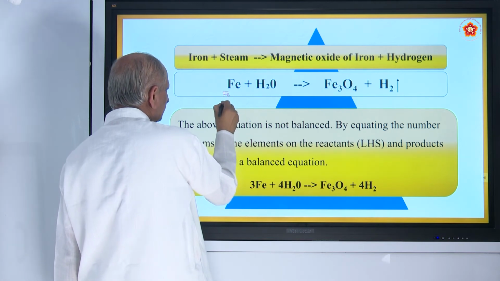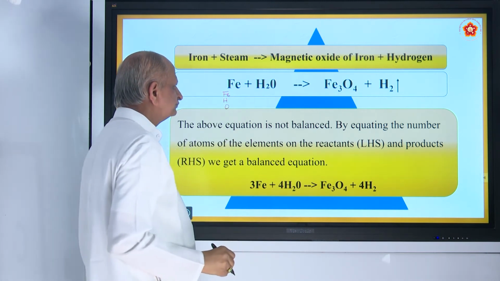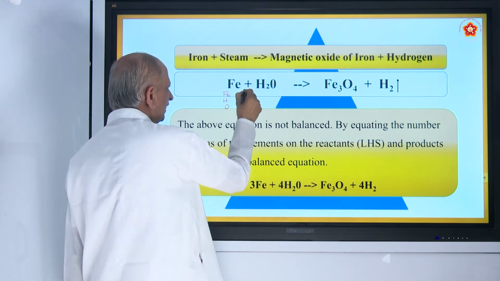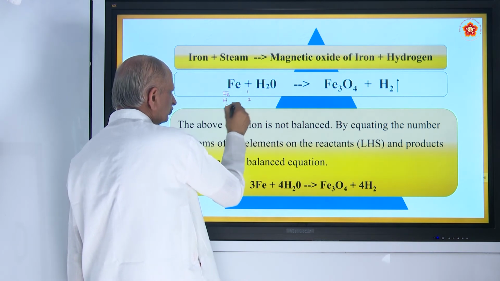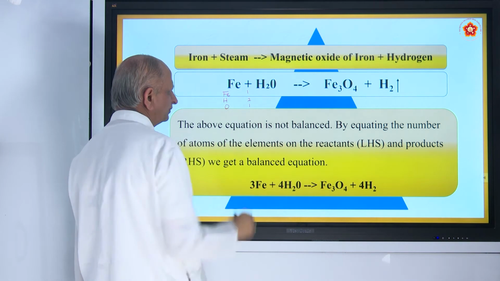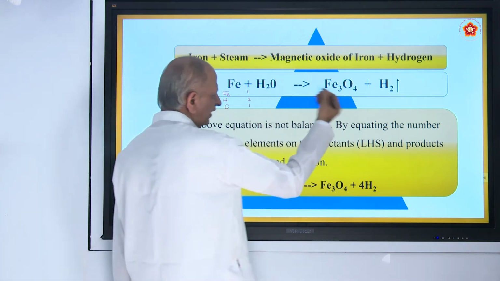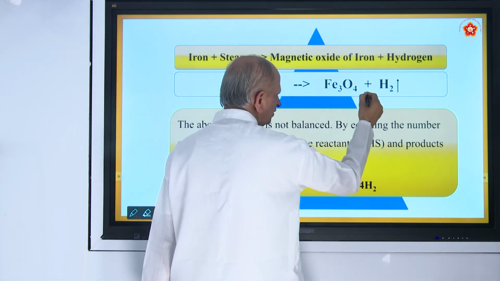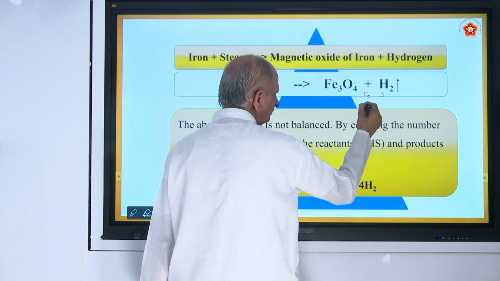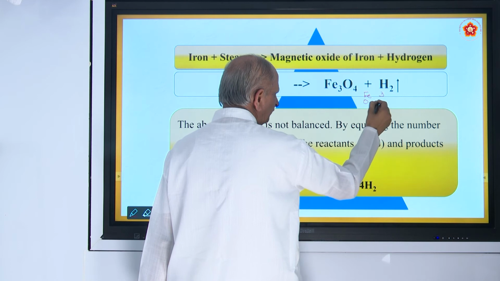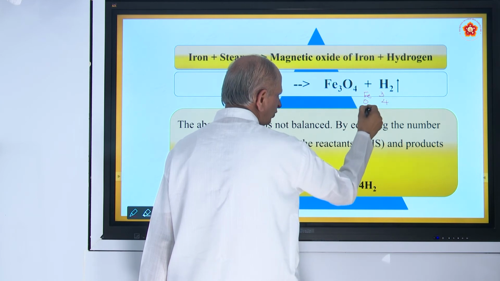One is iron, another is hydrogen, another is oxygen. How many iron here? 1. How many hydrogen here? 2. How many oxygen here? 1. And the same thing if you write here, that is called product. You have 3 iron here, oxygen is 4 here, hydrogen is 2 here.